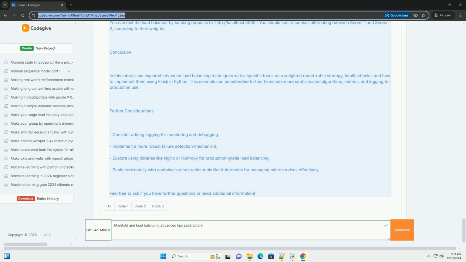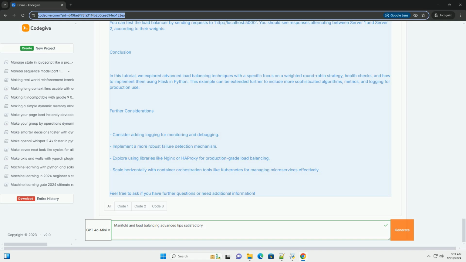Step 2, create the load balancer. Now, let's create the load balancer using Flask. This will implement a weighted round-robin strategy and perform health checks. Python, load_balancer.py. From flask import Flask, redirect. Import requests.